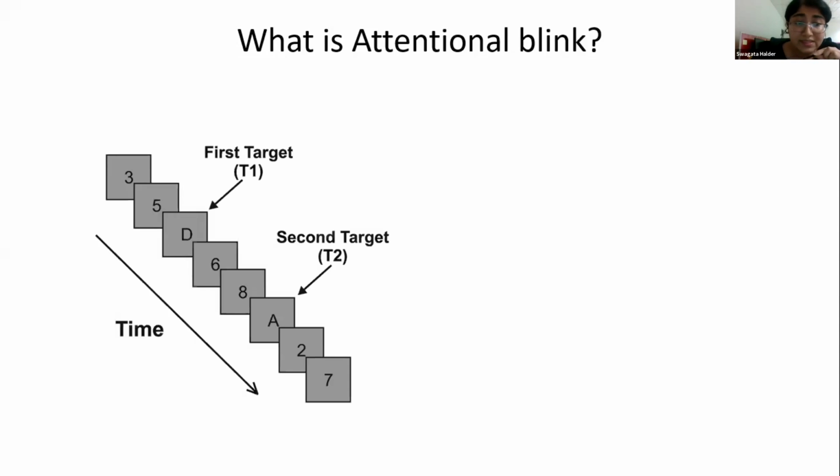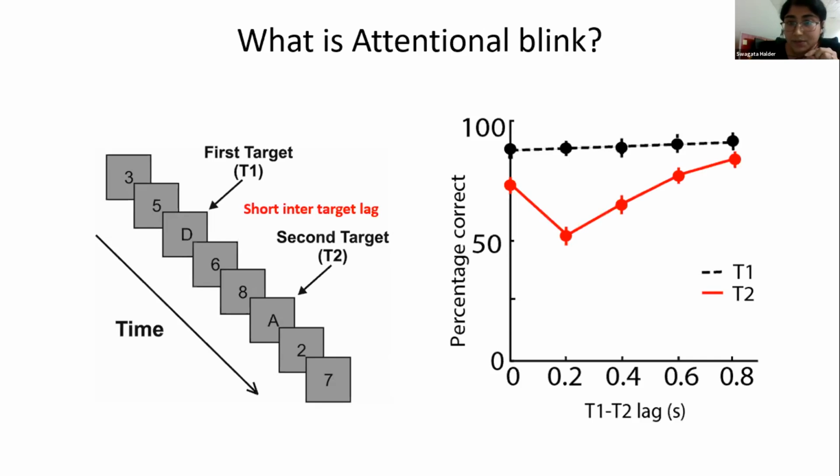What happens? The subjects often fail to report the second target if it appears very close in time to the first target. This inability to report target two when it comes very close in time to the first target is known as attentional blink. On the right, you see the same fact shown in a quantified manner: a plot showing the accuracy of subjects reporting target 2 as a function of inter-target lag, or T1-T2 lag. You can see there is a drop when the inter-target interval is short.